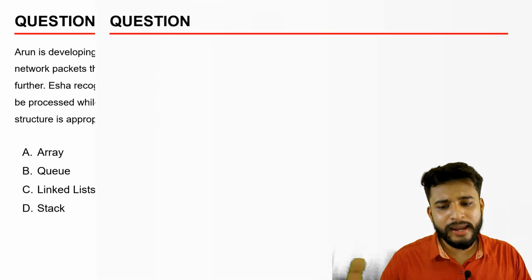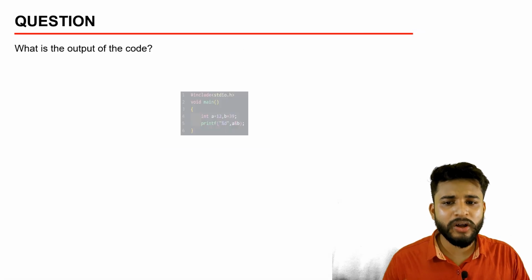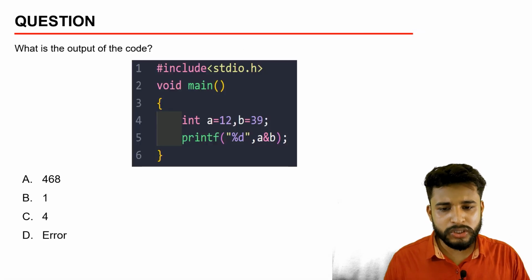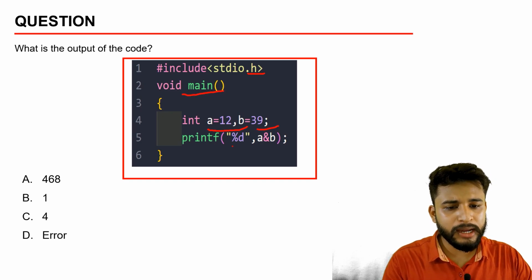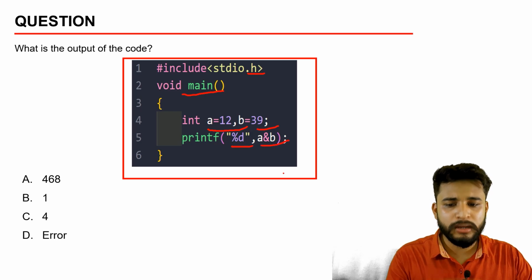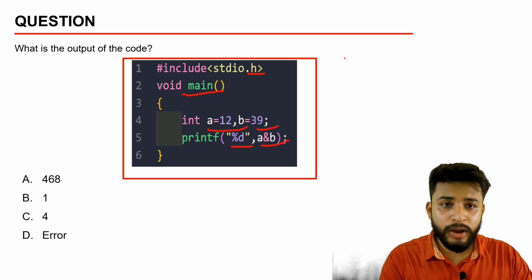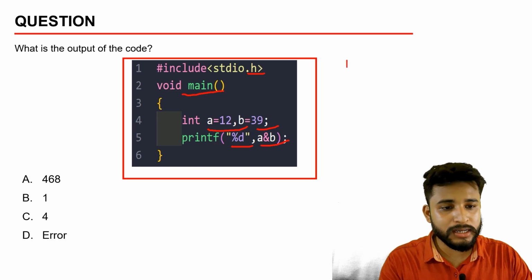So let's see what the next question is. The next question is: write the output of the program. It is a basic question. This is #include <stdio.h>, void main. Some values have been given, a, b, then a mod d, a and b. So pause this video and comment down what the answer is.